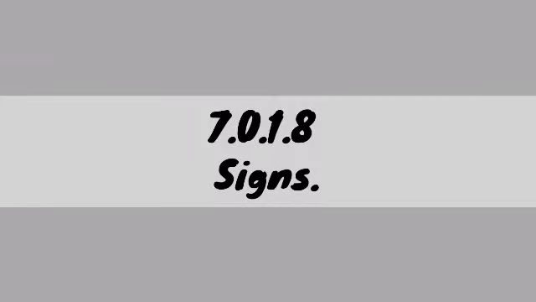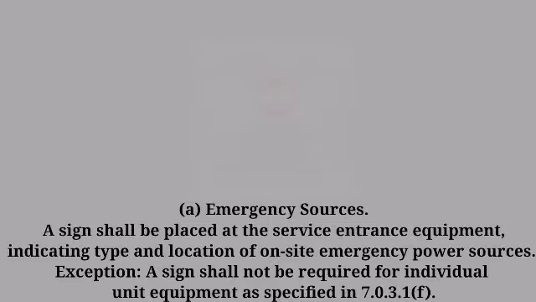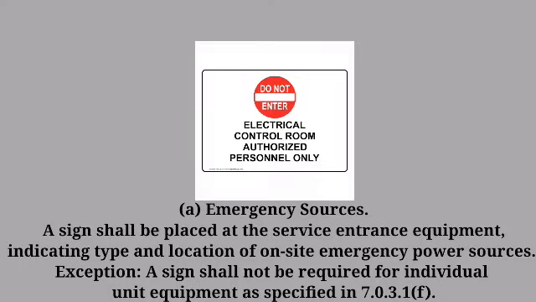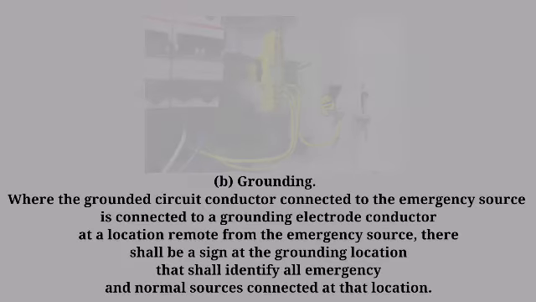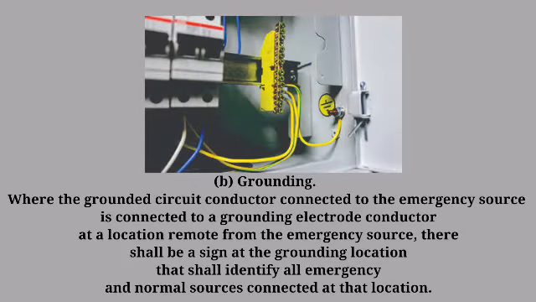Next is sign. Emergency source: a sign shall be placed at the service entrance equipment indicating the type and location of the on-site emergency power source. Exception: a sign shall not be required for individual unit equipment. Grounding: where the grounded circuit conductor connected to the emergency source is connected to a grounding electrode conductor at a location remote from the emergency source, there shall be a sign at the grounding location that shall identify all emergency and normal sources connected at that location.